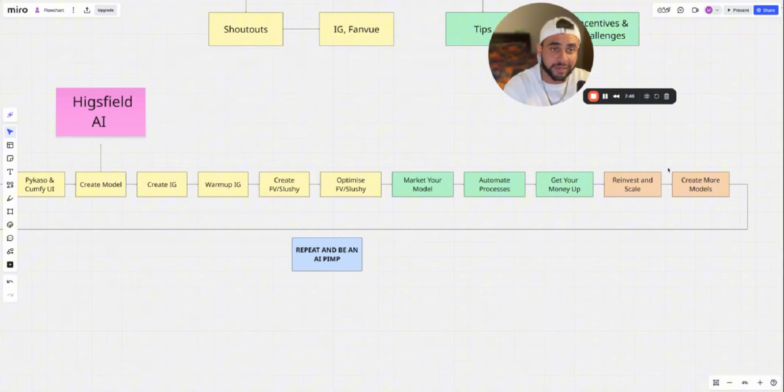And then after that, you're going to reinvest in scale. So what does that look like? It just means more IG pages, more models, and you just repeat the process, rinse and repeat, guys. Literally, it's a very simple, very easy workflow. Now, there's never been a better time than now to get into this industry. The barrier to entry is literally just how creative you are, how switched on you are.